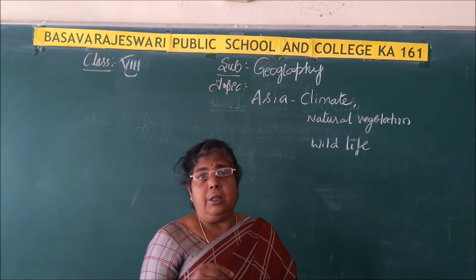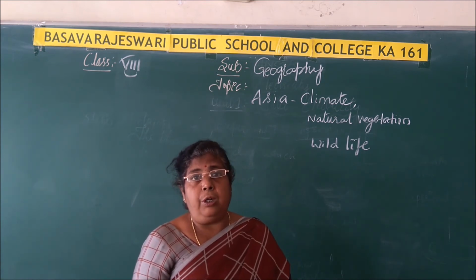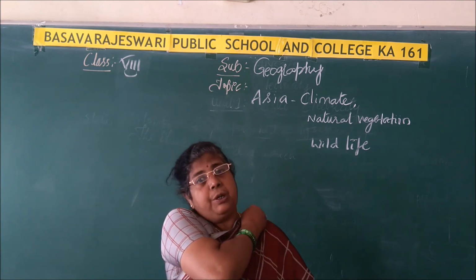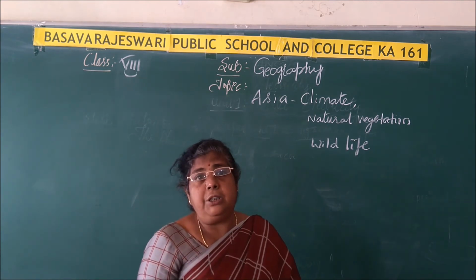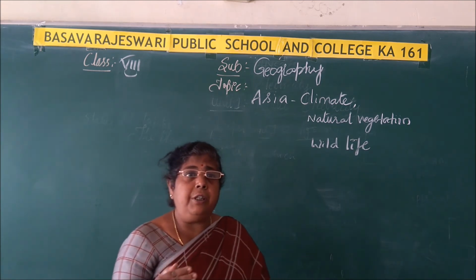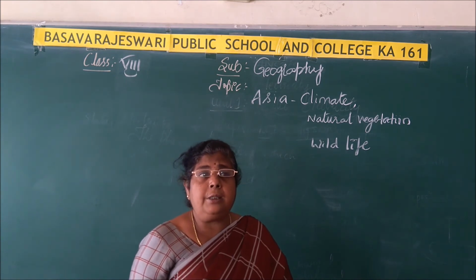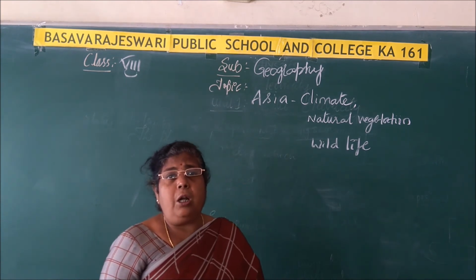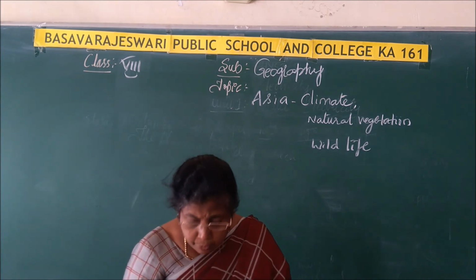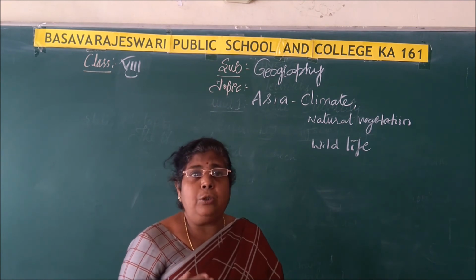Coming to the next topic, the annual distribution of rainfall. The annual distribution of rainfall varies from place to place and region to region. So it has been classified based on heavy rainfall regions, moderate rainfall and the least rainfall. As we are all aware, the highest rainfall means the average rainfall will be more than 200 centimeters.